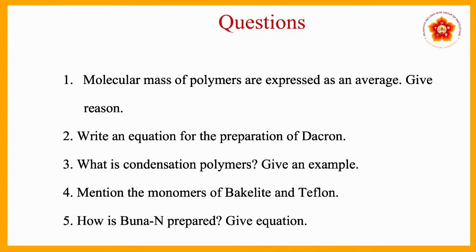Fourth one, mention the monomers of bakelite and Teflon. So we use monomers to prepare bakelite and Teflon, right? We have to just mention the monomers which are used in bakelite and Teflon. Fifth question is, how is Buna-N prepared? Give equation. Here you have to write the whole equation with example.